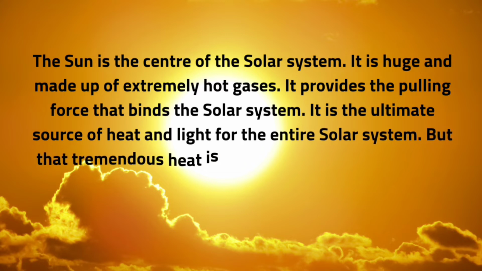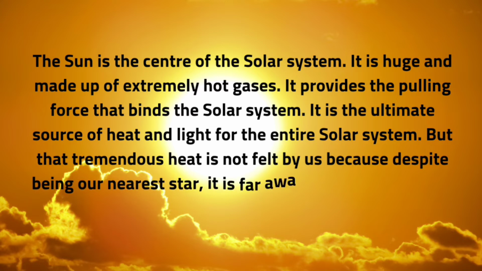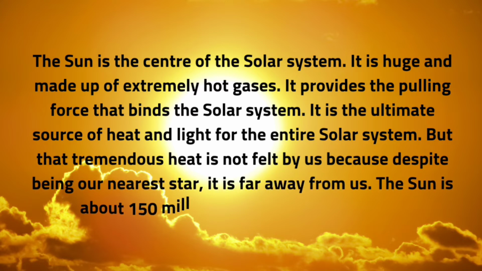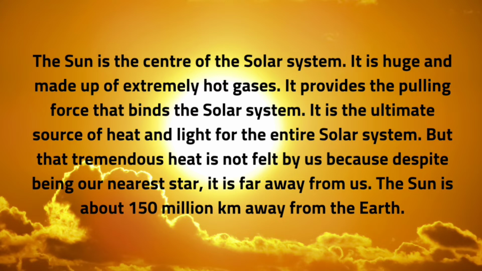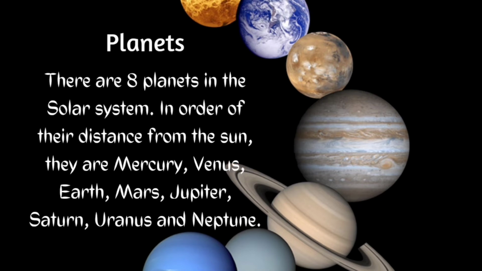But that tremendous heat is not felt by us because despite being our nearest star, it is far away from us. The sun is about 150 million kilometers away from the earth. That's why we cannot feel that much heat. Now, the planets. There are 8 planets in the solar system. In order of their distance from the sun, they are Mercury, Venus, Earth, Mars, Jupiter, Saturn, Uranus and Neptune. We will be discussing each of these planets in detail.